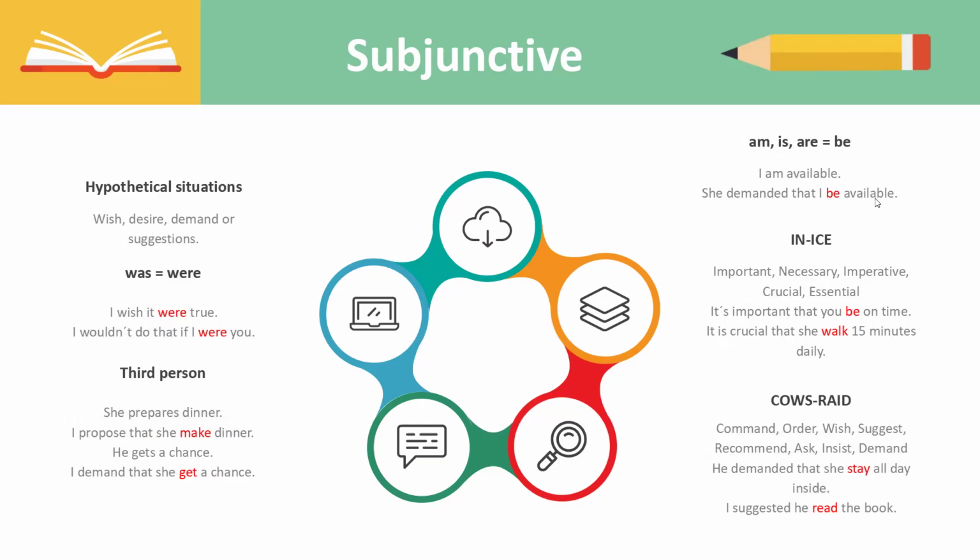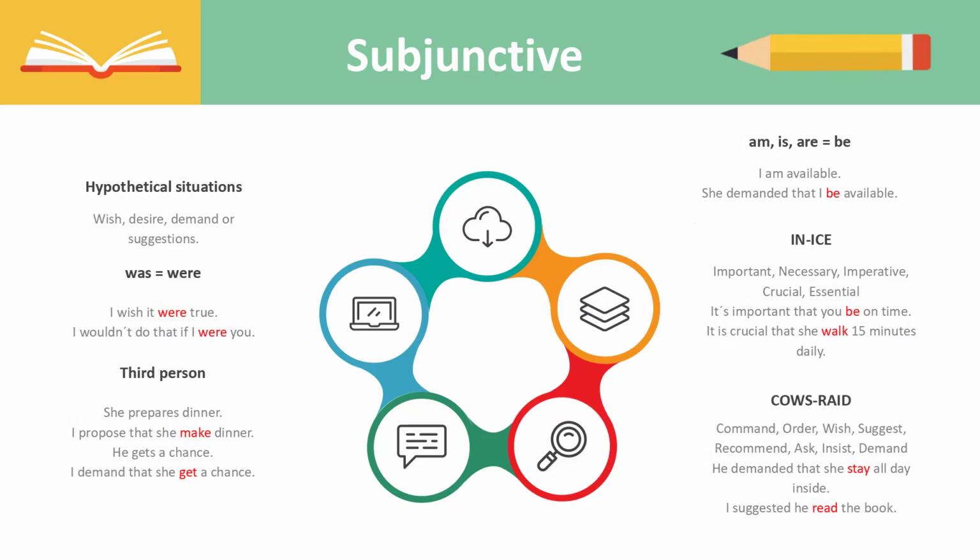Another thing that you have to bear in mind is when you're using third person. When you're using the third person, the subjunctive form, you never conjugate the verb. You always have to use the base form of the verb. For example, she prepares dinner. This is the present simple tense. If I were to use it in the subjunctive form, I would use a verb like to propose.